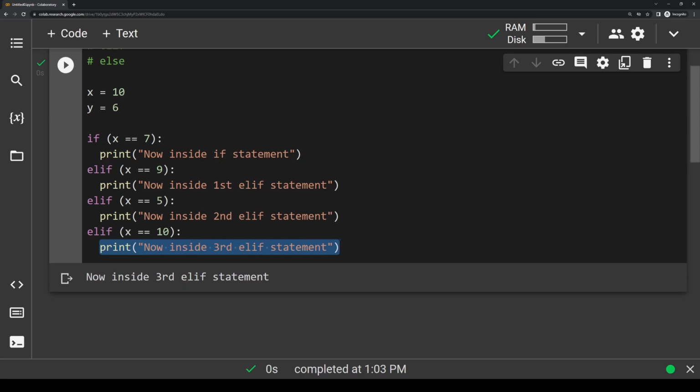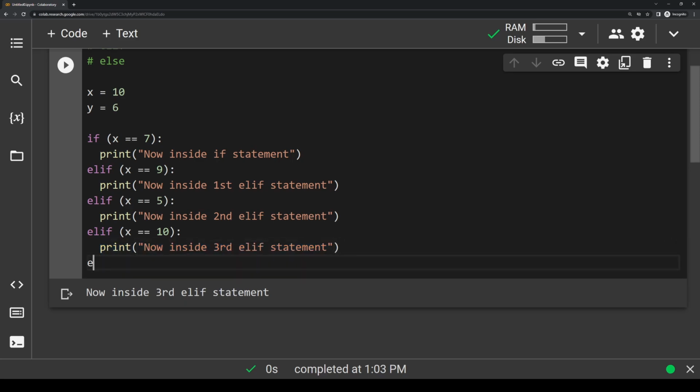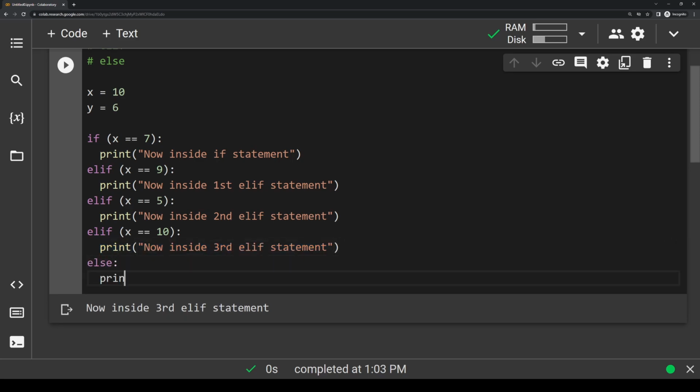And unlike elif, there can only ever be one else statement in a continuous series of conditional statements. So in the example that we have currently, let's add an else statement at the very bottom. Let's say else, and then we're going to print the value of x could not be found.